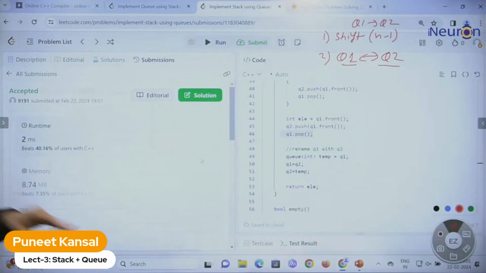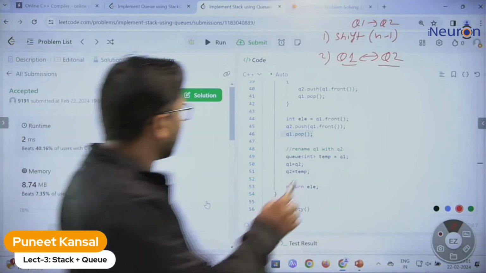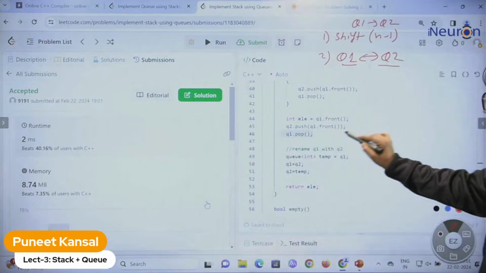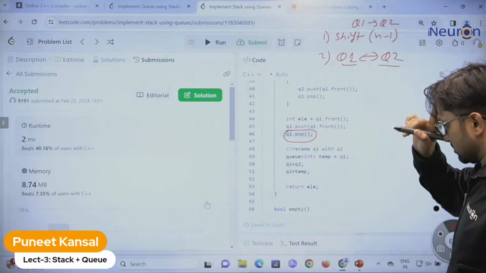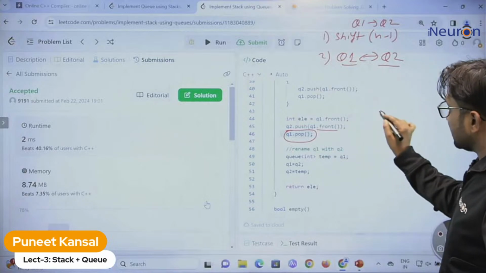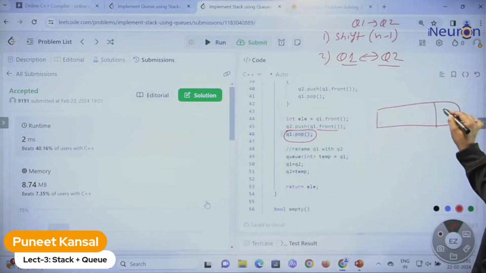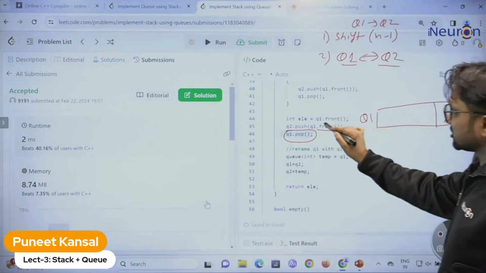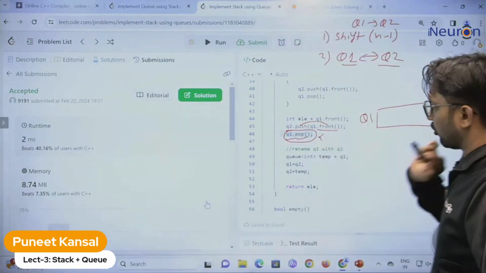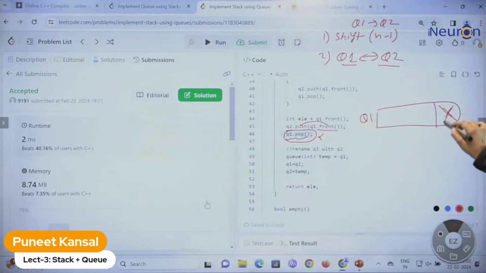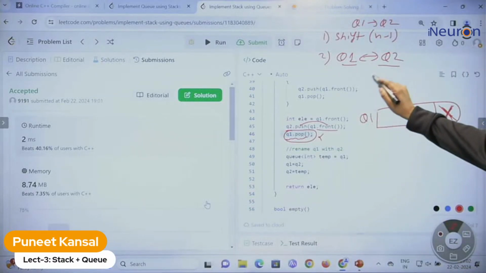Yeah, this is the problem actually. Yes, this was the problem. The problem is that we need to delete the element also here, because we shifted the element, but the last element is still present in q1. That should not be there because we shifted that into q2. So that should not be there. Yes, this statement will also come. We need to delete that element. After that, everything is the same.